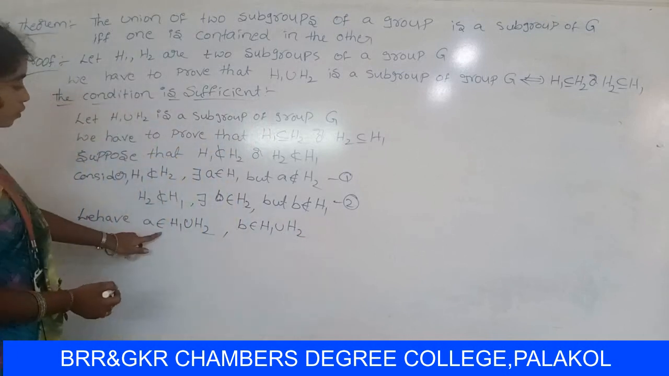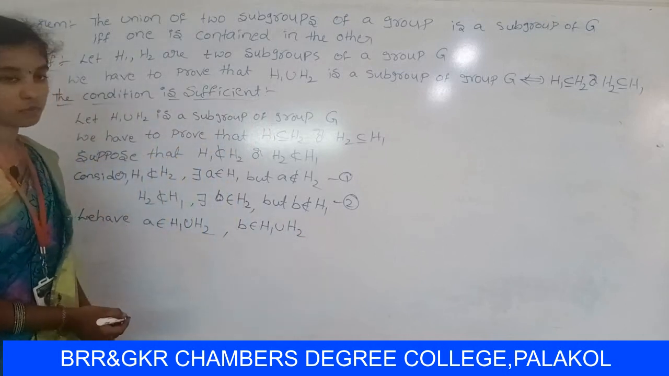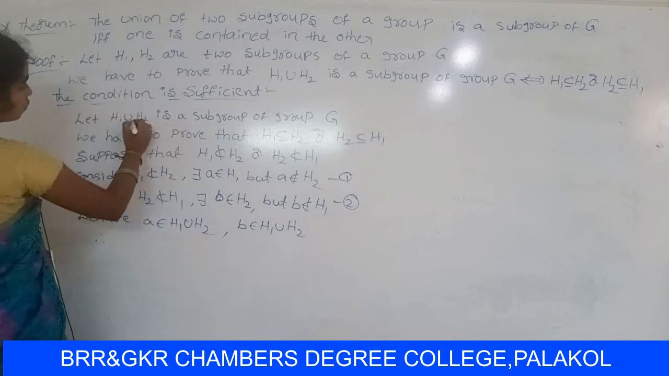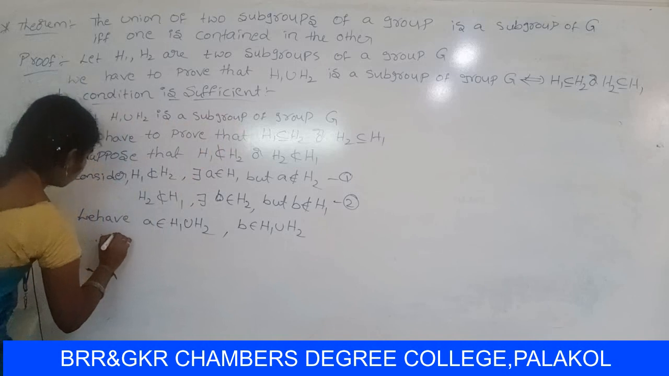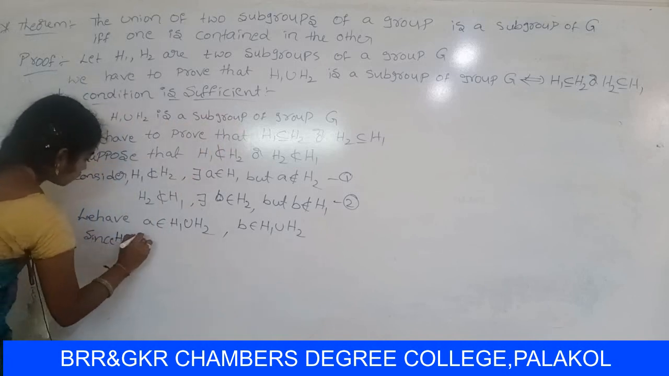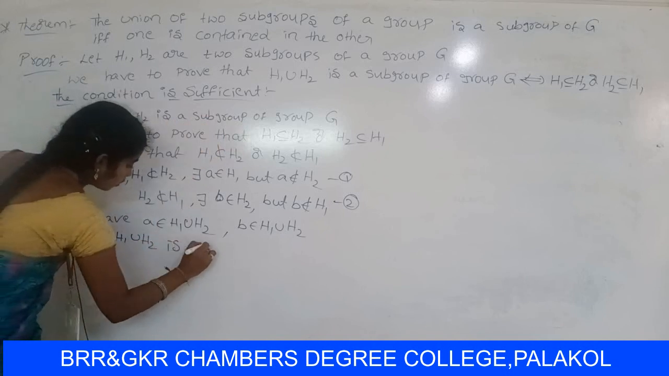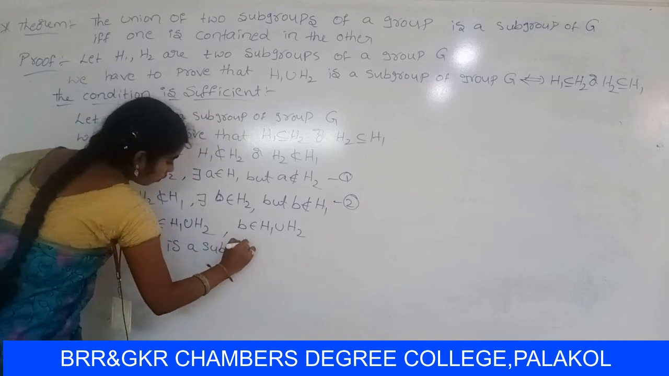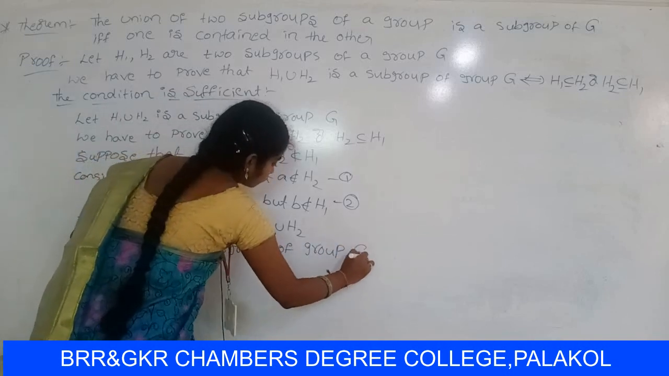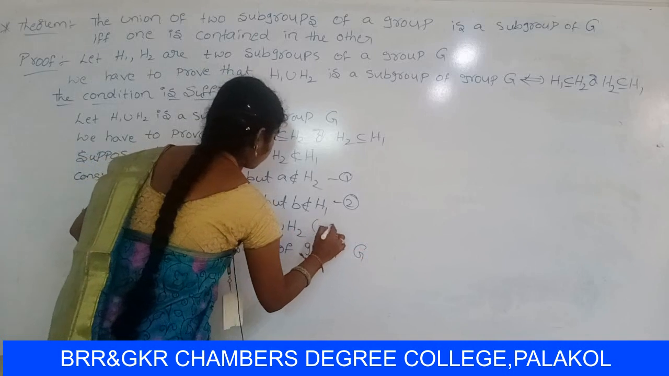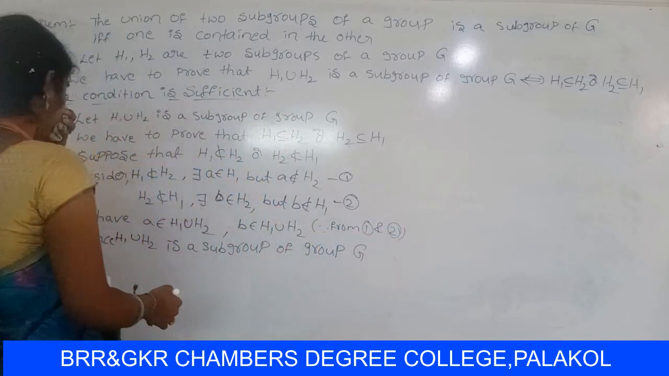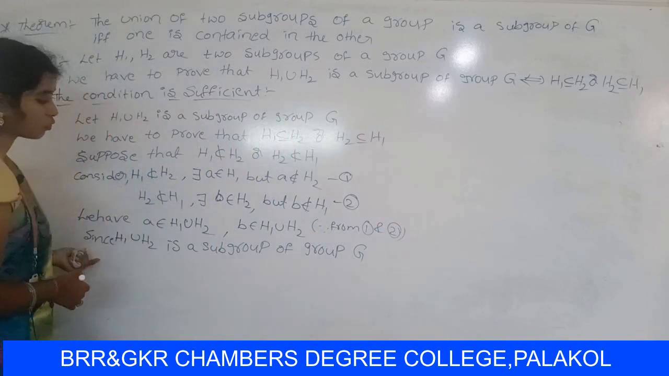Next, already you know that H1 and H2 are subgroups of group Z. Already we know that H1 union H2 is a subgroup of group Z, from 1 and 2. H1 and H2 are subgroups of group Z.